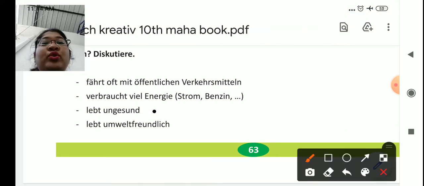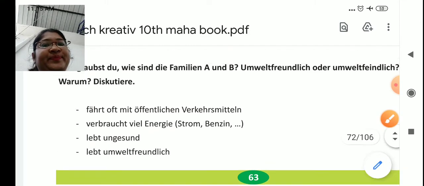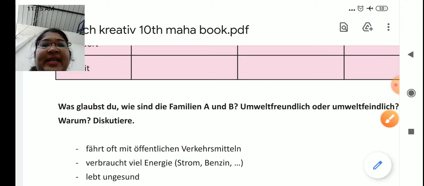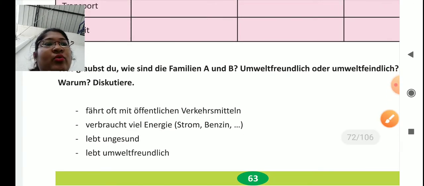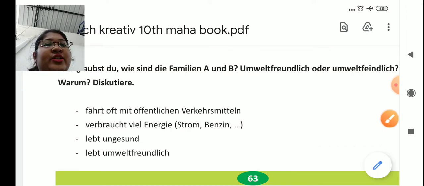Lebt ungesund. Who is living unhealthily? Who has lots of chips packets and cola cans in the garbage bin? This is Familie A. Then lebt umweltfreundlich. Who lives environment friendly, nature friendly? You have to write that down in sentence form, or in front of these four you can just note down the four, and in front of each write which family follows it, Familie A or B. Write it down in your notebook and send it to me.